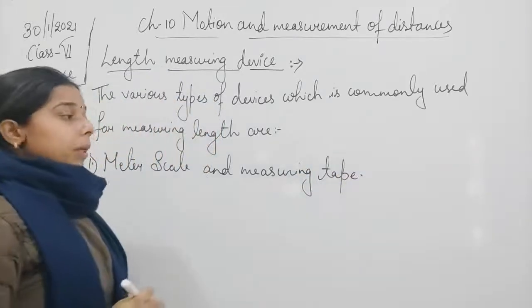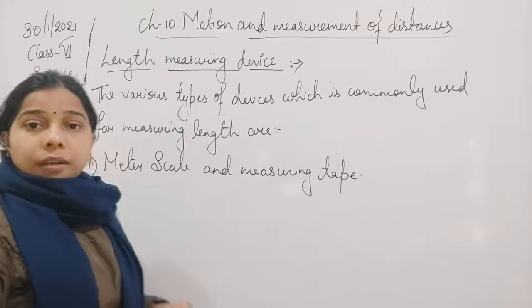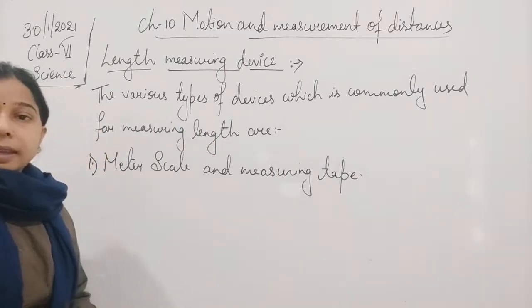Either it can be a meter scale or a measuring tape.